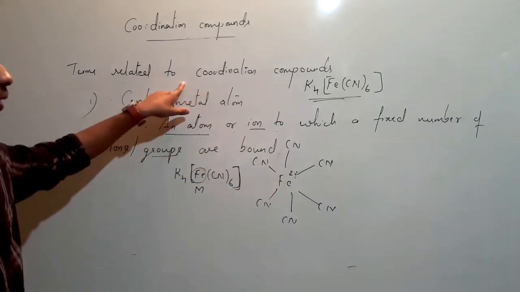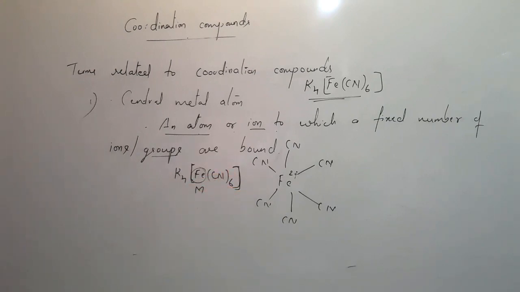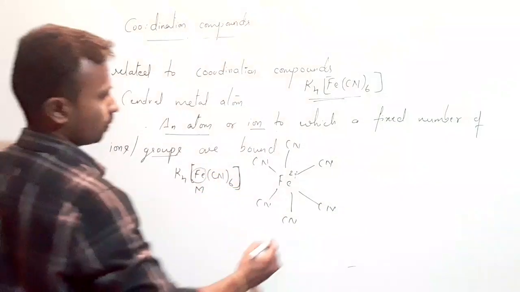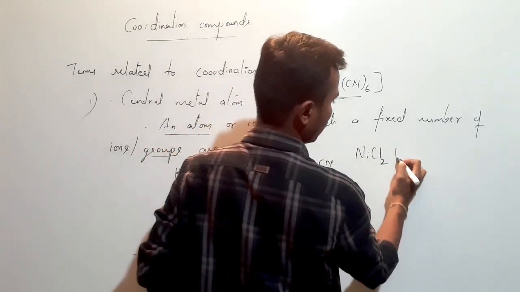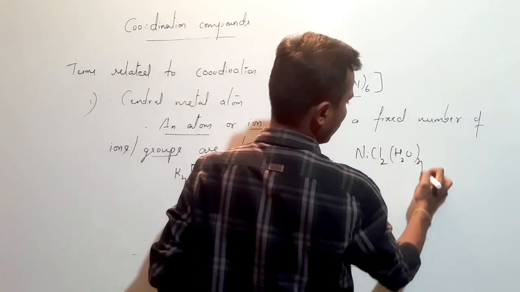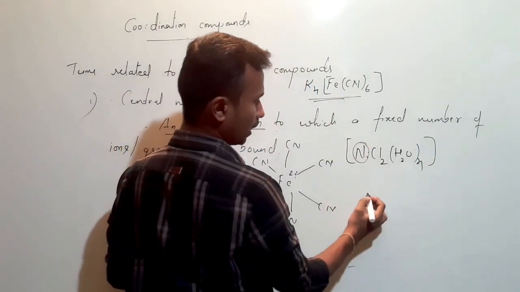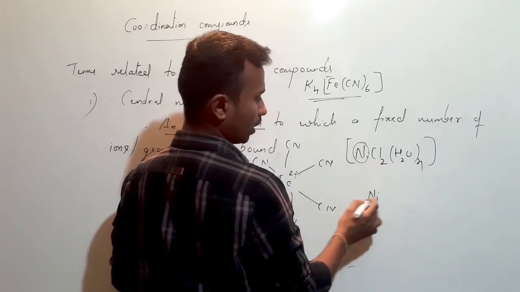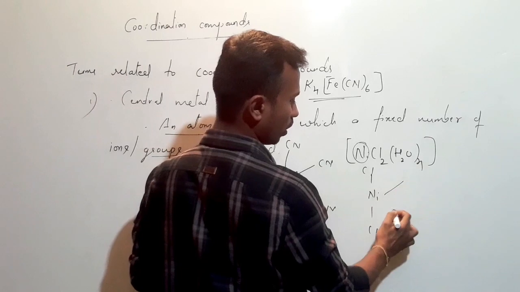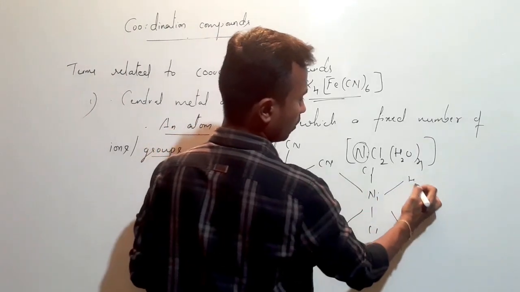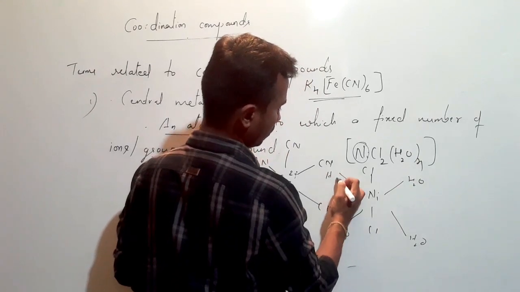So you try to understand by making some picture of this. And I can give you some other examples, like [NiCl2(H2O)4], that is nickel with two chlorides and four water molecules. Here Ni is the central metal atom, with Cl, Cl, and four water molecules, H2O, H2O, H2O and H2O.